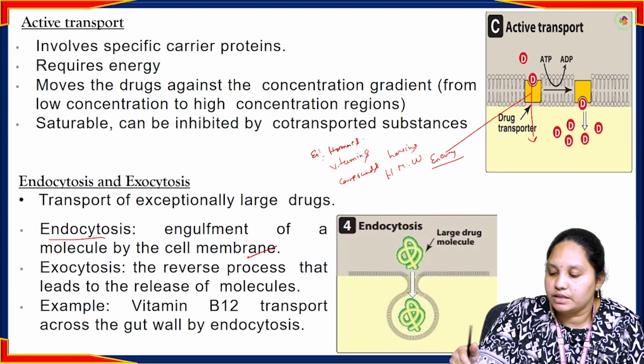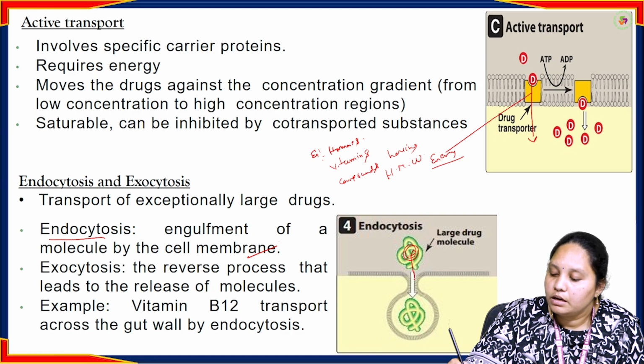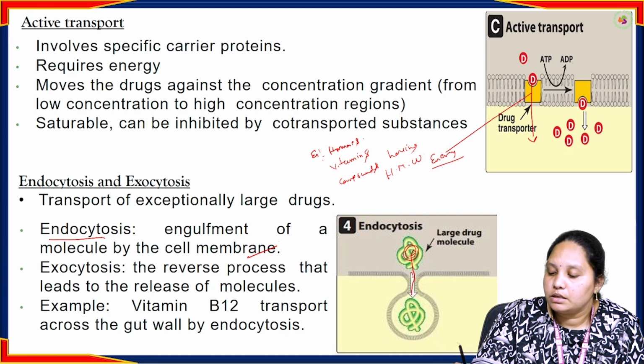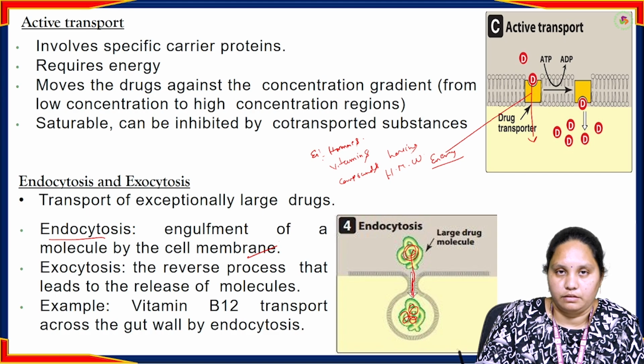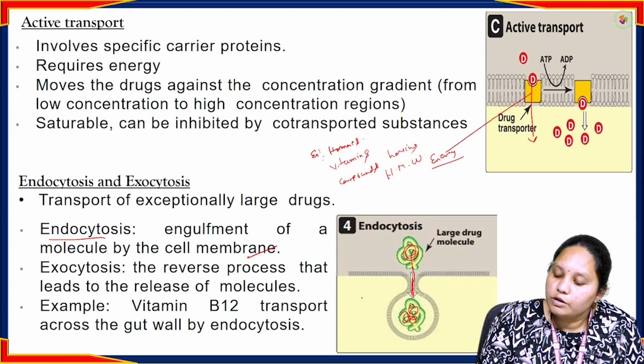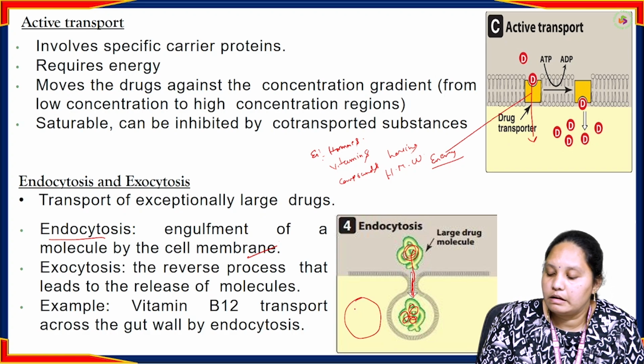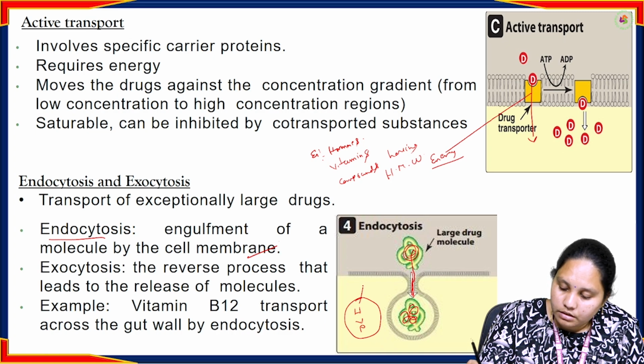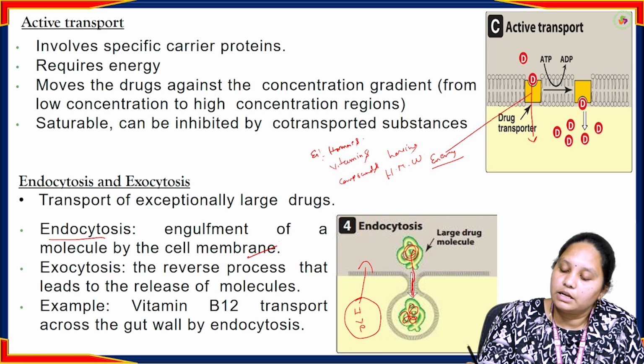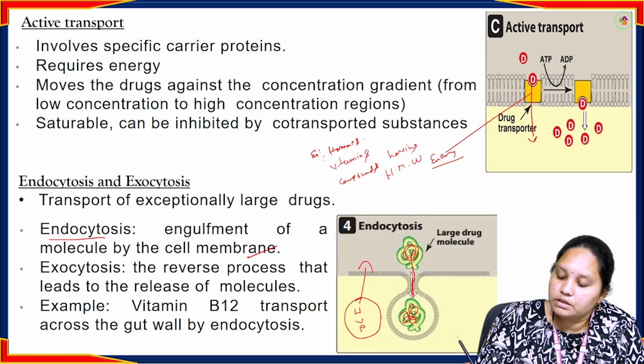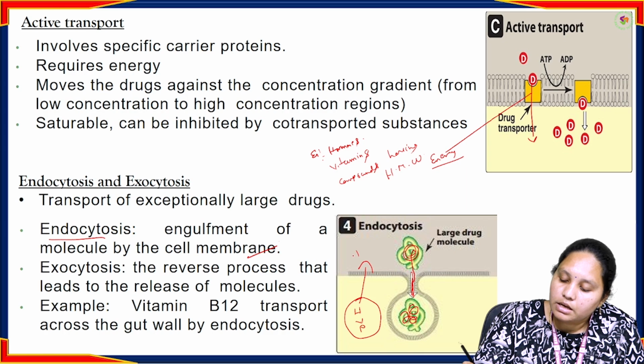The cell membrane engulfs inward. See, the drug molecule will be there, and slowly it engulfs. It pinches the cell membrane, and like that it enters inside the cell. And exocytosis is the reverse process. Whatever molecule is synthesized inside, like a hormone, vitamin, or protein, is pinched off and engulfed outside. Like that it releases the hormones, vitamins and proteins into the target region.